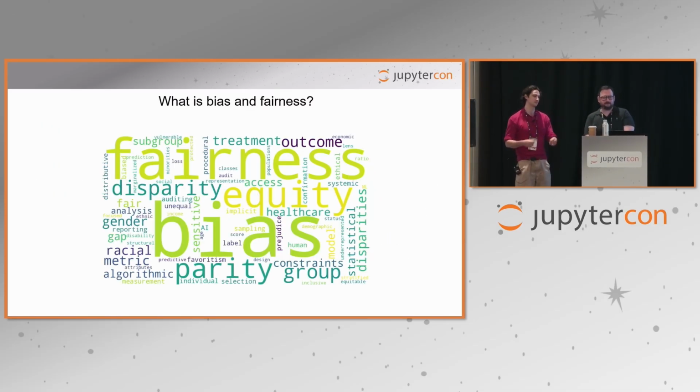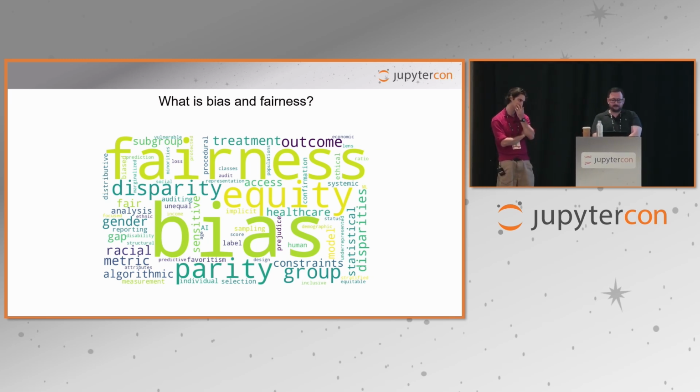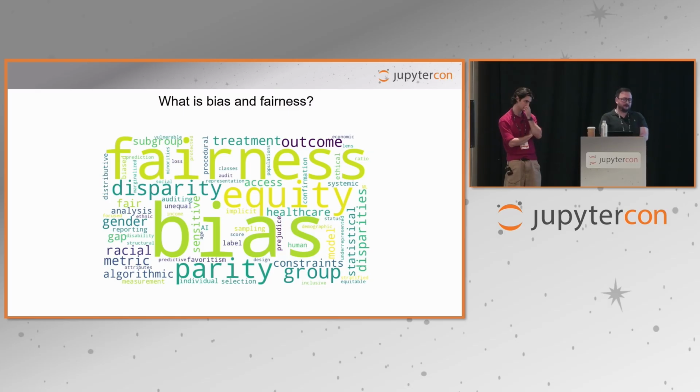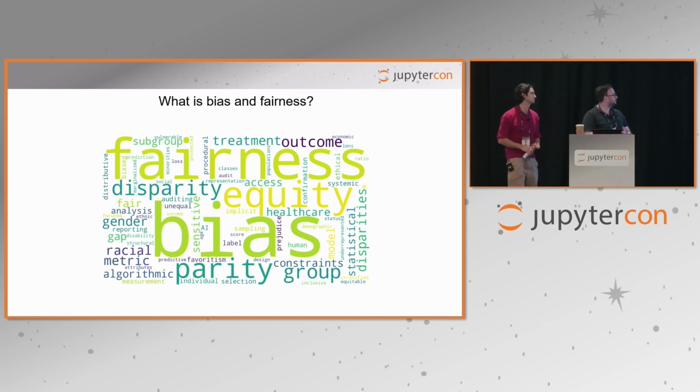What is bias? We hear all these buzzwords surrounding bias and fairness. Subgroups, vulnerability, disparity, parity, equity, and the list goes on and on and on. What we want to do today is simply demystify these terms. Bias and fairness are not abstract ideas, ladies and gentlemen. They're measurable and actionable. Our goal is to show how we can move beyond these buzzwords and actually evaluate those concepts in practice.